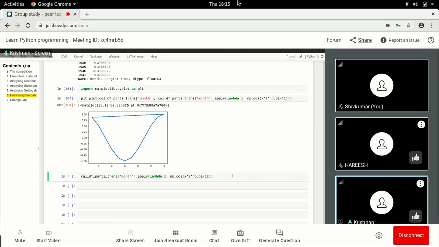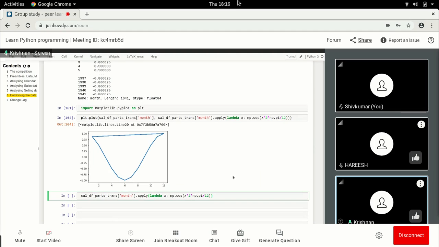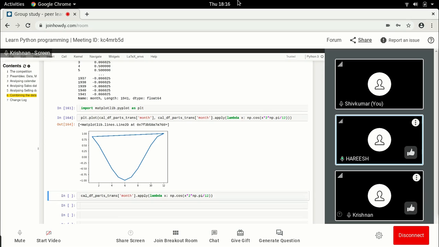The only thing I'm thinking is, should we make it all positive, like add 0.5 or add 1 and push it all above zero? If you are going to do a simple linear model, I don't think it will work. Is there any reason for using cos rather than sin? You can do that also.